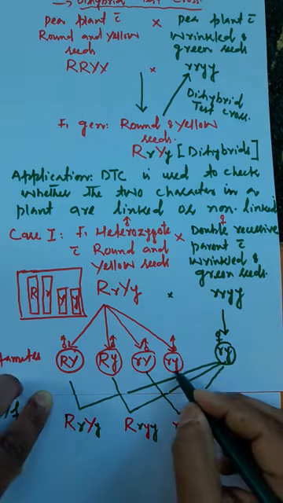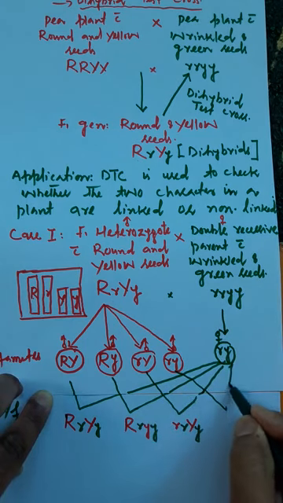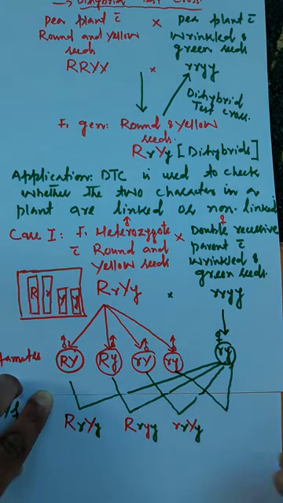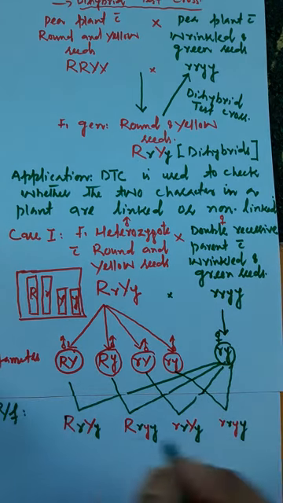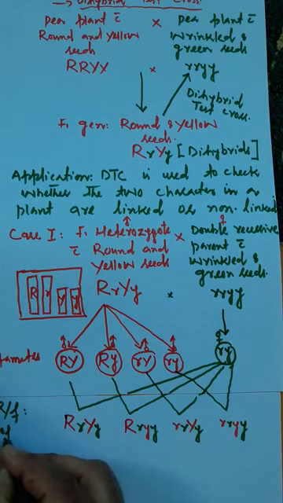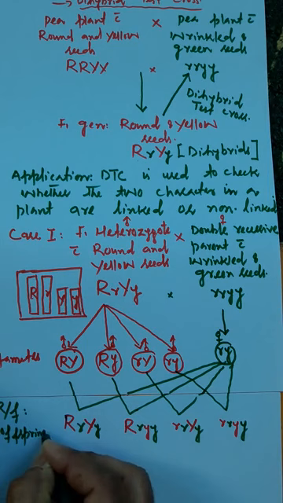And when this male gamete will fuse with the female gamete, the allelic combination of the offspring will be small r, small y, small y. So remember dear, these are the offsprings that have been produced in the test cross in the case first.